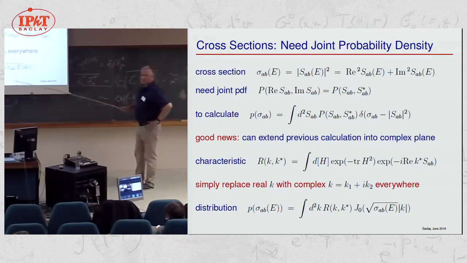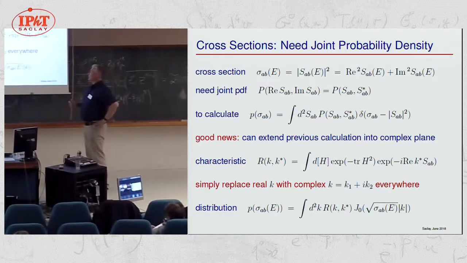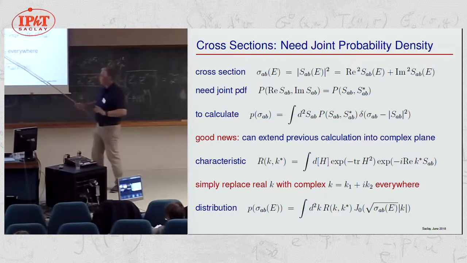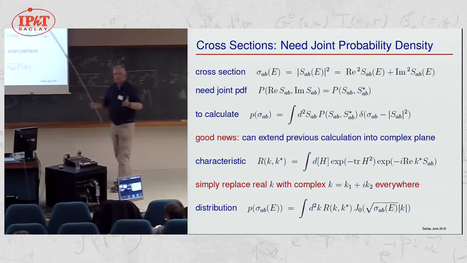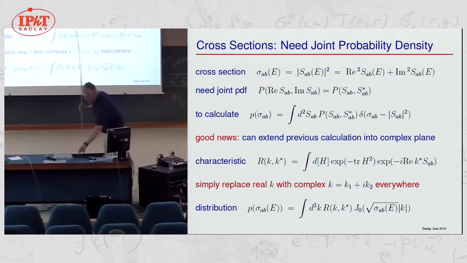Now that looked like a rather complicated problem. First we didn't know how to solve that, and then we came up with a very simple idea. We just move our calculation into the complex plane of k. K was the Fourier coordinate, so we have a complex k now, and then we get this joint PDF. So everything that I told you, we can just replace a k with a complex k, and then we get the joint PDF apart from some trivial modifications.